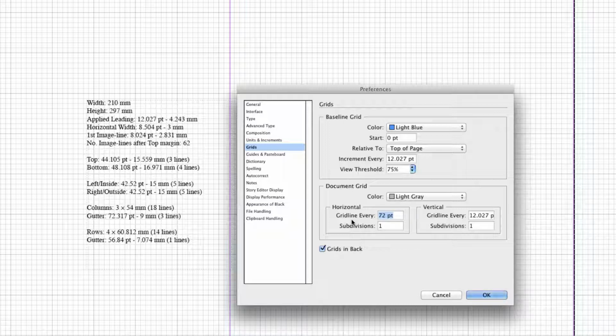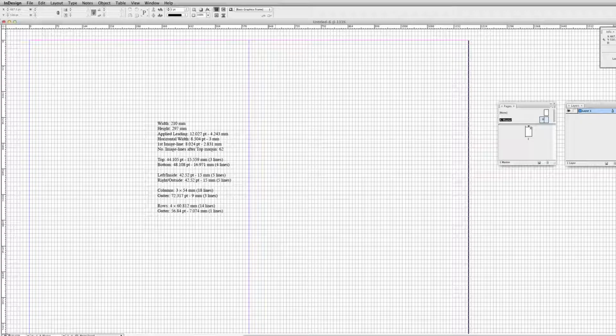And here we have the horizontal grid line area, which is basically the width of the grid. So it's 3 millimeters or 8.504 points. But I'm going to enter 3 millimeters here. 3 millimeters. Press OK. Now we have a grid that fits perfectly.